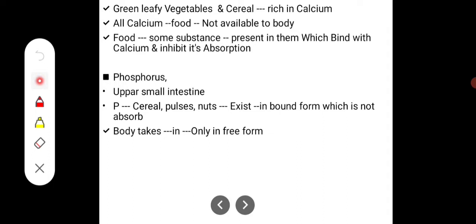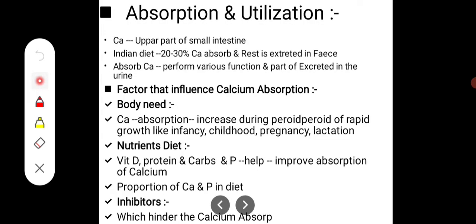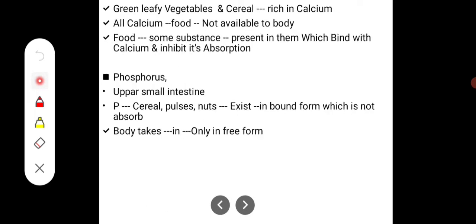As we already discussed, in the Indian diet only 20 to 30% is absorbed and the rest is just excreted, a waste of calcium. Why is only 20 to 30% absorbed and the other 70 or 80% is not? Because some inhibitors are present in that food, and those inhibitors hinder calcium absorption. They act like a barrier, so the intestinal wall does not absorb the calcium fully.